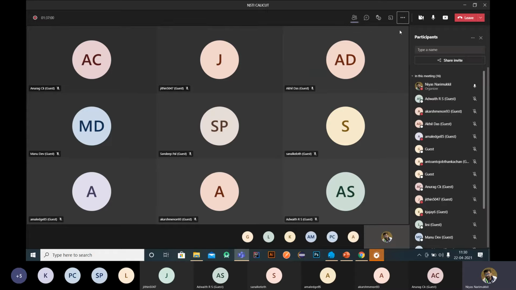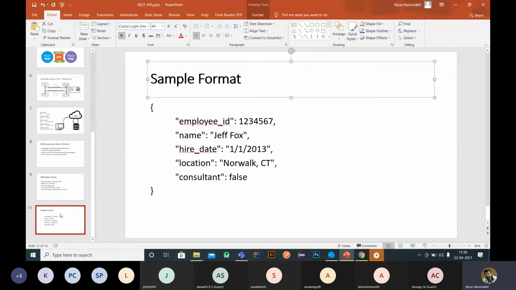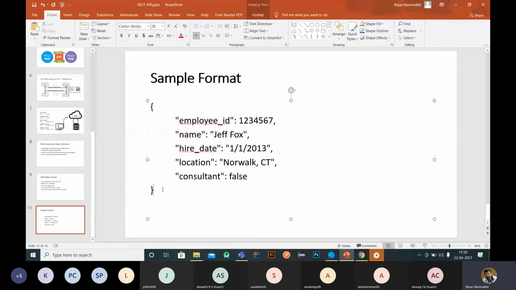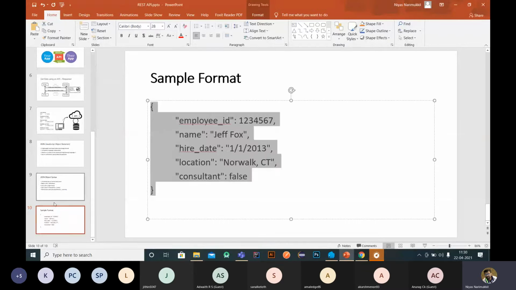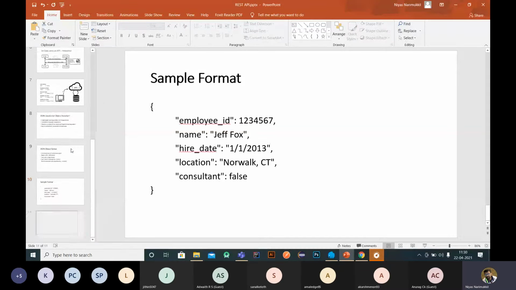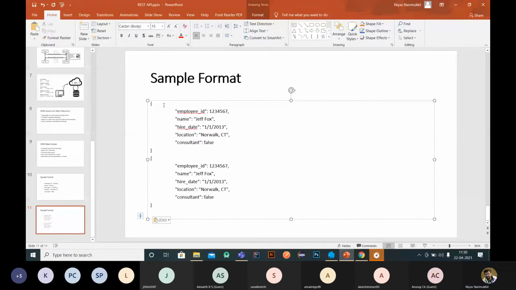We can represent any data in this manner. So for multiple data, we will enclose it in an array element. For example, if you are getting all student data, or all employee data, I will show you. If you are getting all employee data, then the response will be like this, and this will be enclosed with an array.